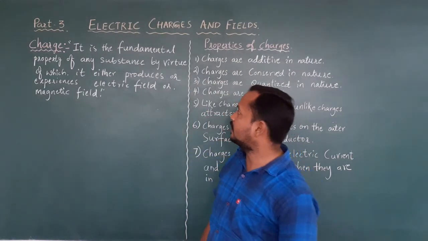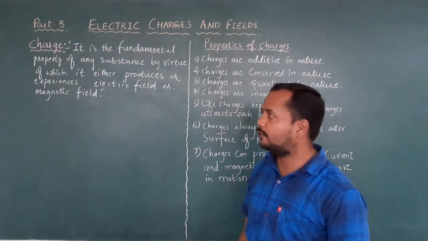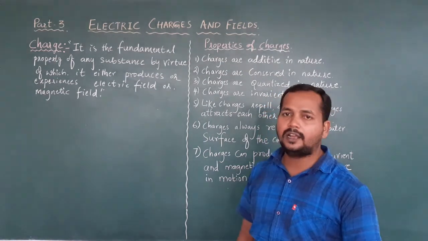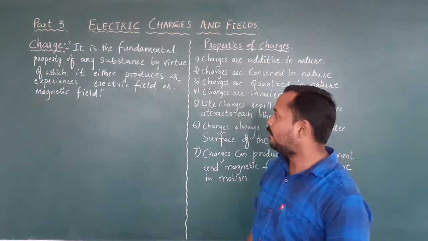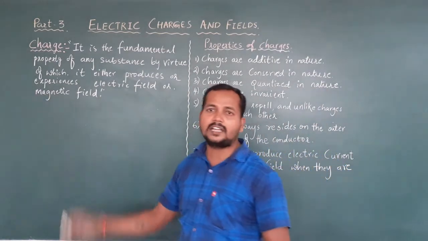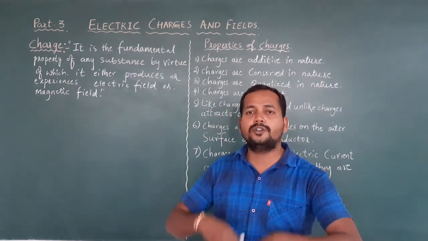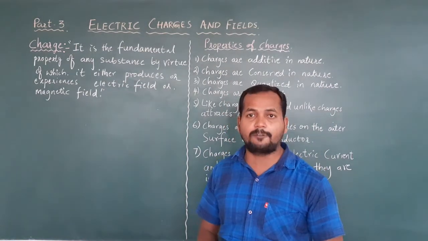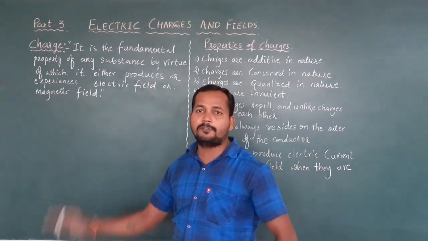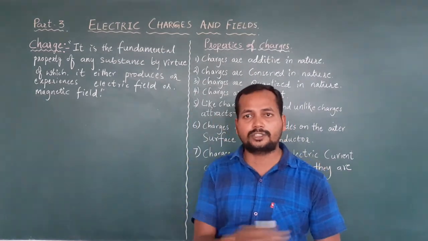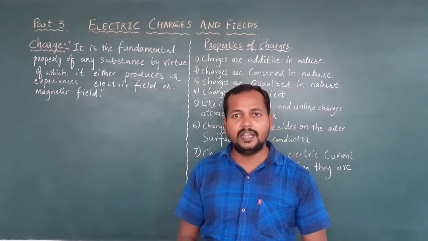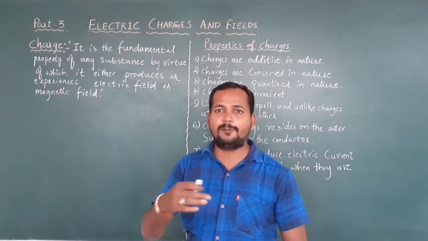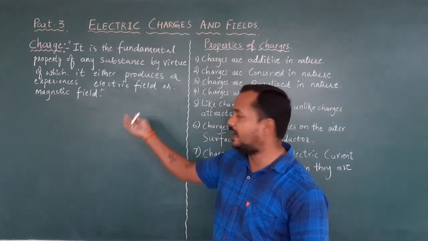Charge is the fundamental property of any substance by virtue of which it either produces or experiences electric field or magnetic field. When the charges are at rest, they can produce the electric field. Not only do they produce, they can experience the electric field. Next, magnetic field: when the charges are in motion, they conduct electricity, and a current carrying wire produces the magnetic field surrounding it. That is magnetic field.